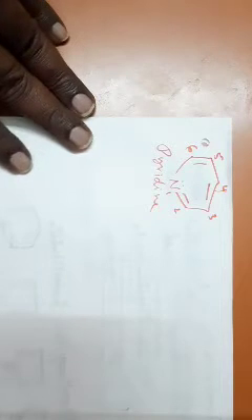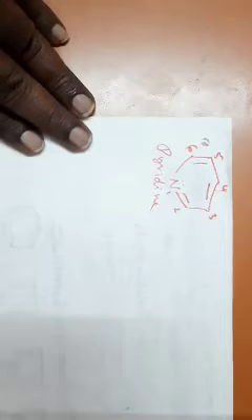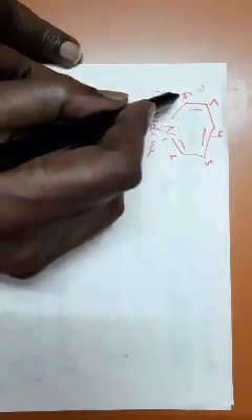So we can say it is an aromatic compound just like benzene. But the orientation differs due to the presence of a heteroatom, namely nitrogen. These are the different positions: 1, 2, 3, 4, 5, 6. Position numbers 2 and 6 are equivalent, 3 and 5 are equivalent, and 4 position is different.